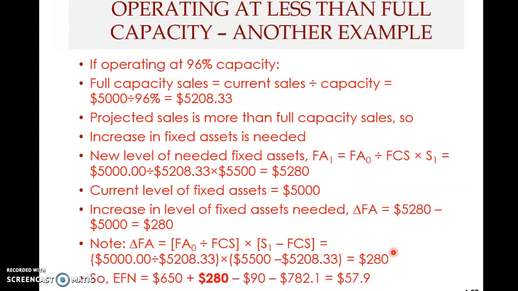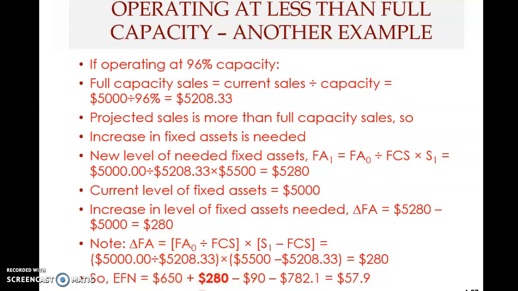So EFN, how do you compute? Very simple, without going through the formula. We know that 650 would be the increase in current assets, and now we know that an increase of 280 in fixed assets is required. So these two together will be the increase in financing required to support the expected increase in sales.